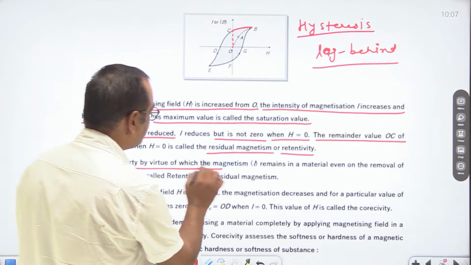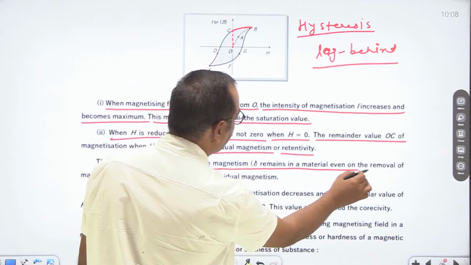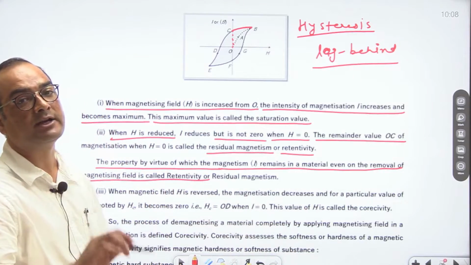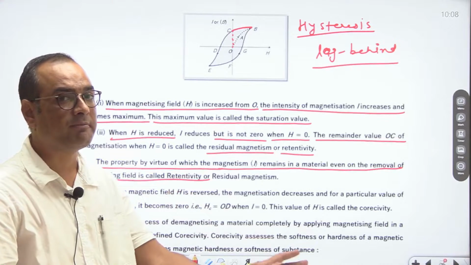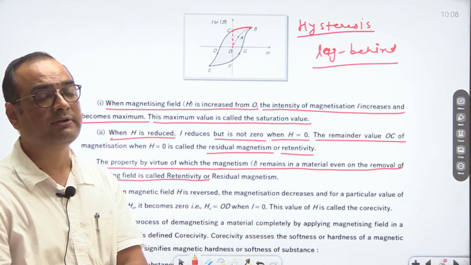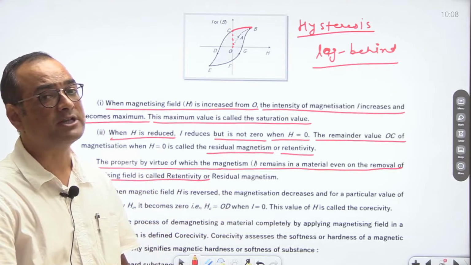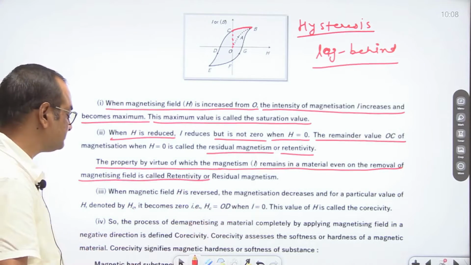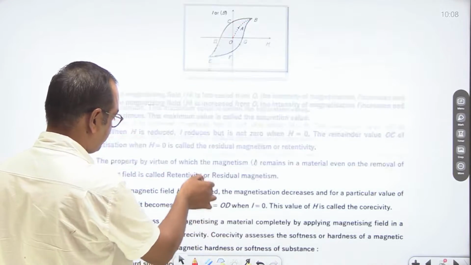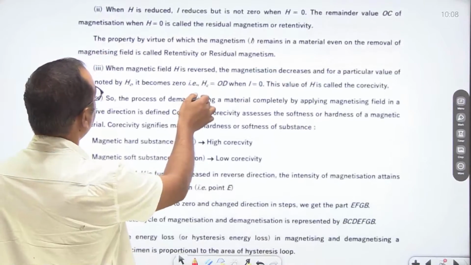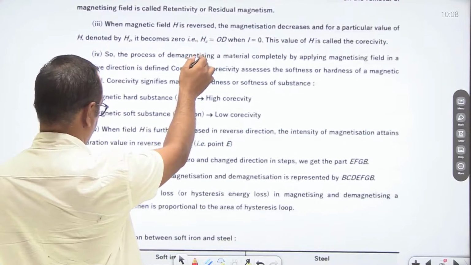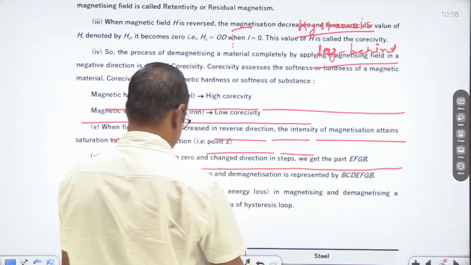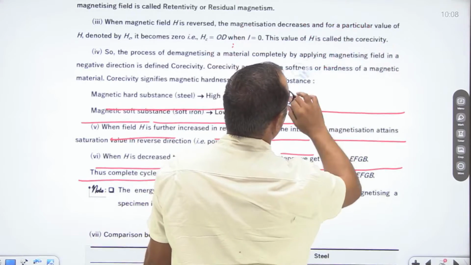The property by virtue of which the magnetism remains in a material even on the removal of the magnetizing field is called retentivity or residual magnetism. As I explained earlier, if the magnetizing field is removed, there is still some amount of magnetism in that ferromagnetic substance. So this property is known as retentivity or residual magnetism. Similarly, if we talk about